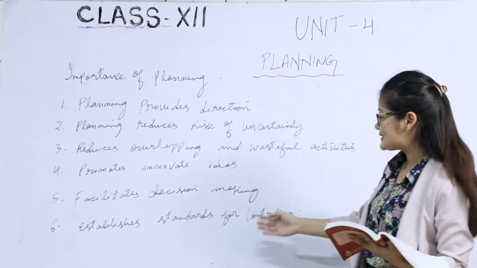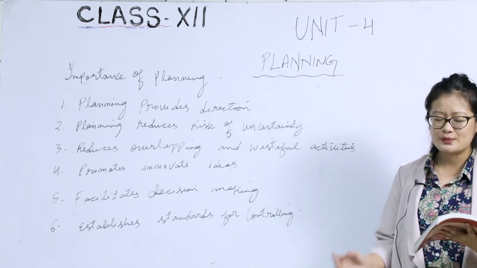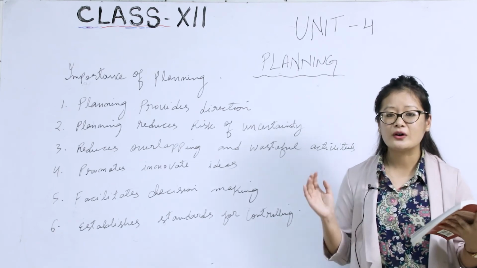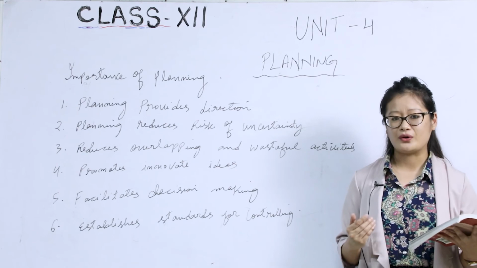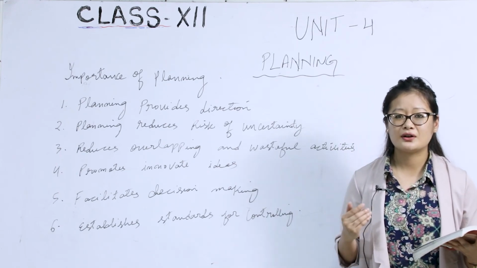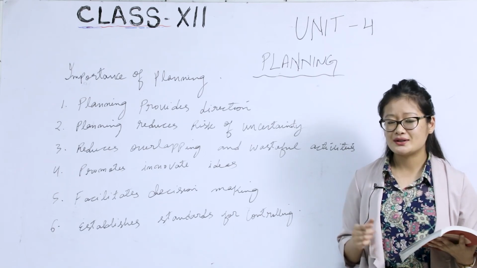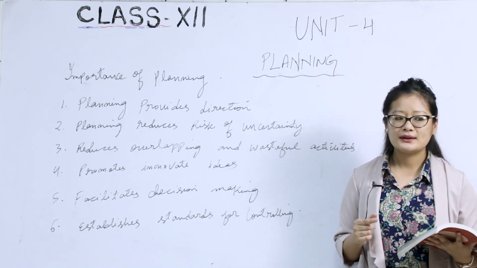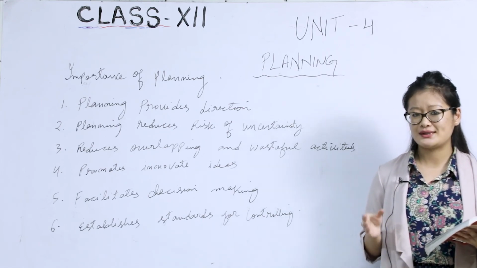Lastly, we have establishes standards for controlling. This point talks about whether the organization is able to achieve their targeted goals or not. For example, say the organization targets to produce 500 computers in a day, but they are able to produce only 425 computers in a day.